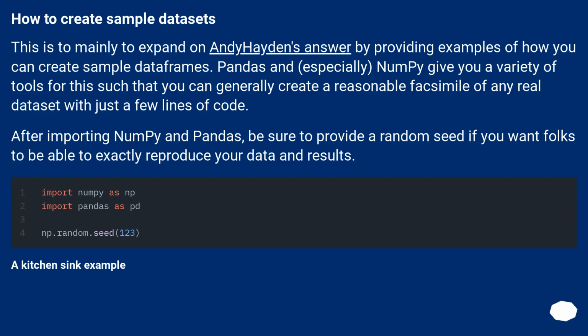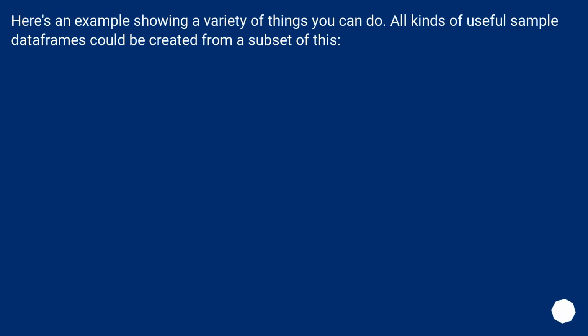A kitchen sink example. Here's an example showing a variety of things you can do.